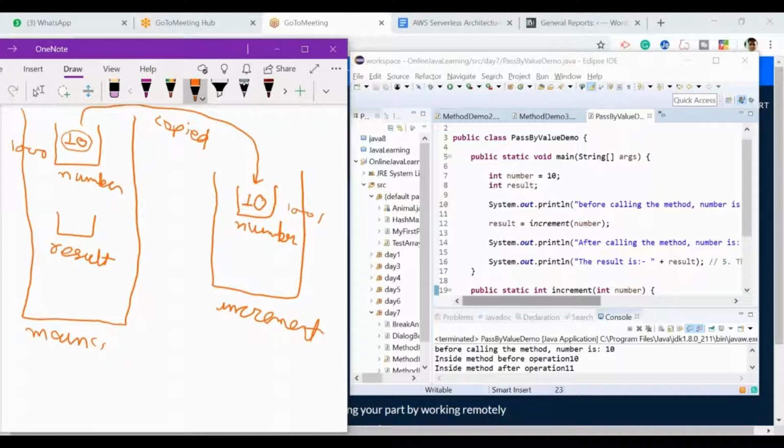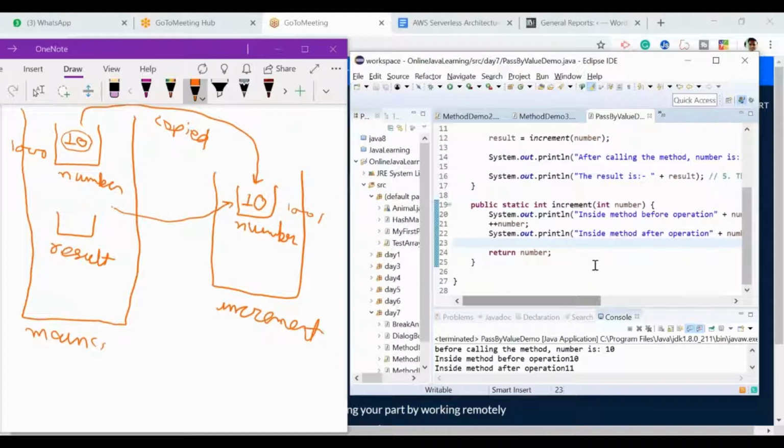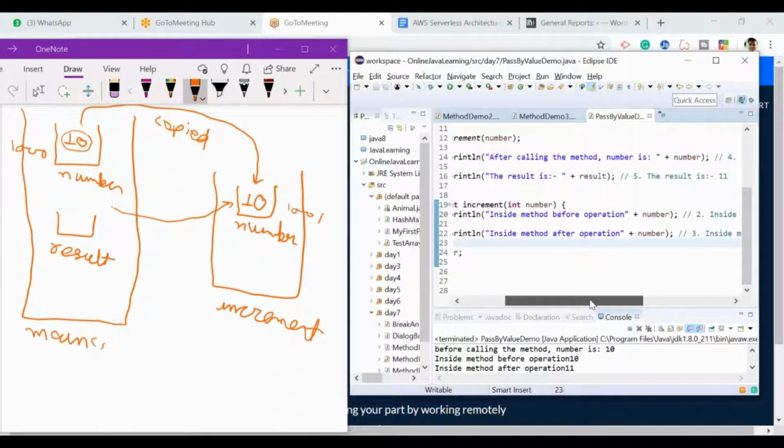So control goes here. We are at this point and number is 10 now. Now we are in the method. We go into the method and at line number 20 it prints whatever we have in the method. So that's why it has printed 10, the initial number.